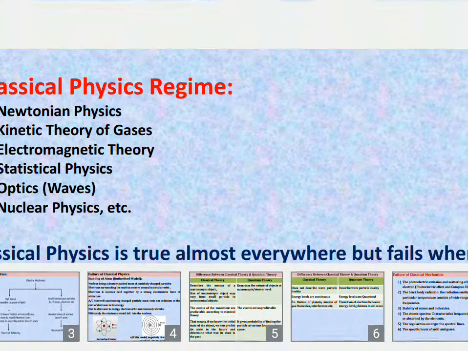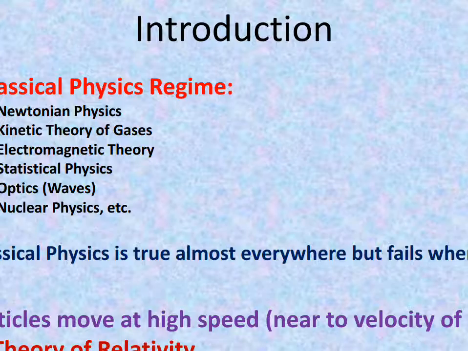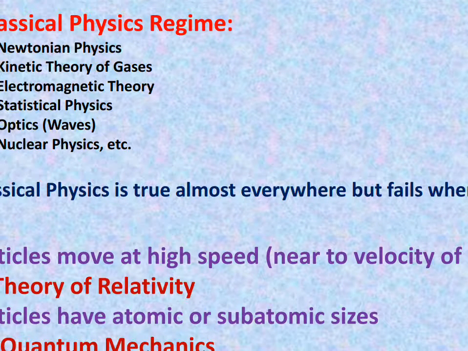Then there is statistical physics. Remember that statistical physics also has two parts, one is classical and another is quantum. Here we are talking about the classical sense, so statistical physics is also part of classical physics. There is optics: whenever we talk about wave optics, we are dealing with classical physics, that we have to remember. Then there is nuclear physics also; a lot of nuclear physics is a part of classical physics. Whatever old concepts are there, these are generally referred to as classical physics. And remember, classical physics is true almost everywhere.